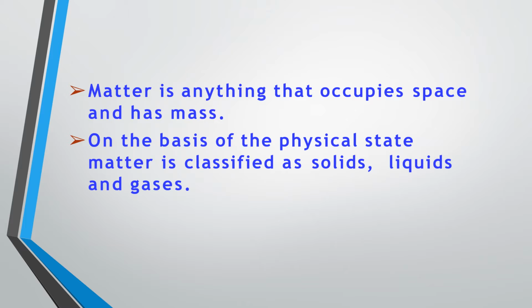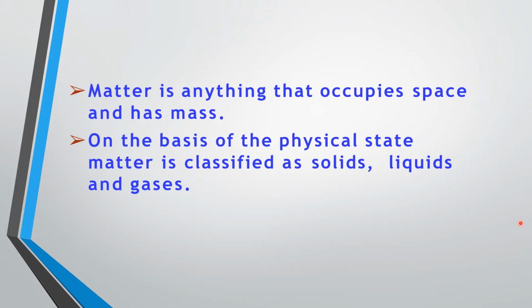So what is matter and why should we know about it? As we just saw, chemistry deals with the composition, structure and properties of matter. So in order to learn chemistry, it is essential for us to know what we mean by matter. Matter is anything that occupies space and has mass. If you look into your immediate surroundings, from the extremely small portion to the exclusively bigger portion, everything is made up of matter.